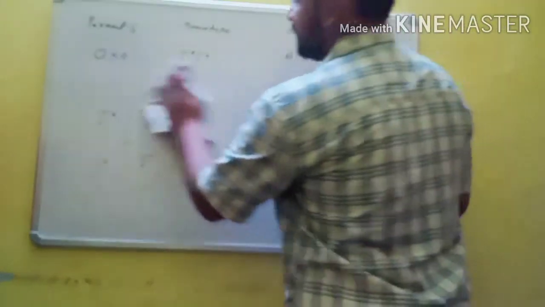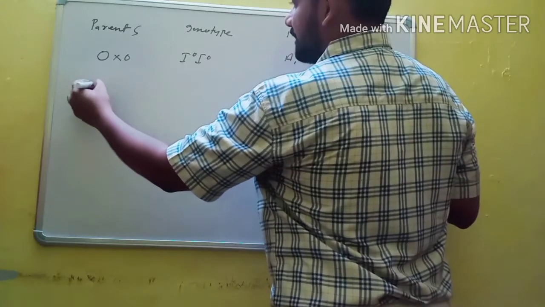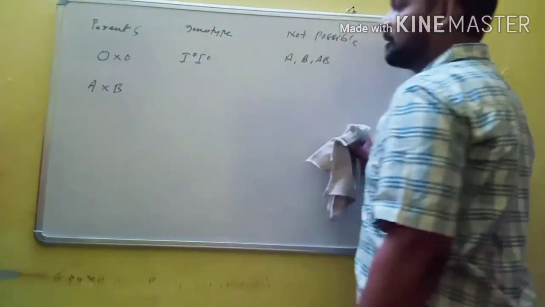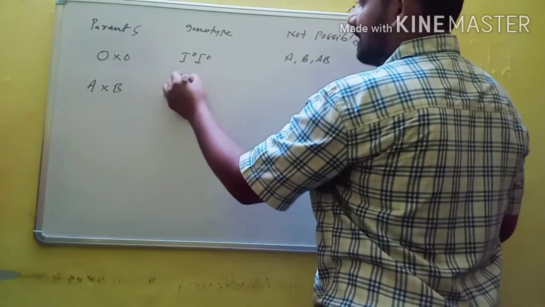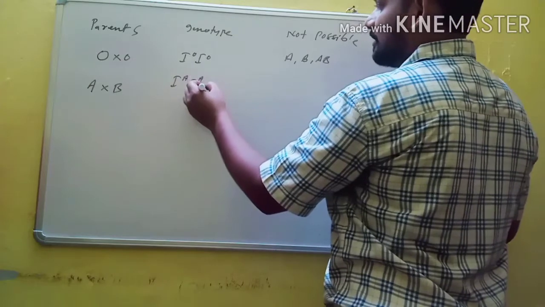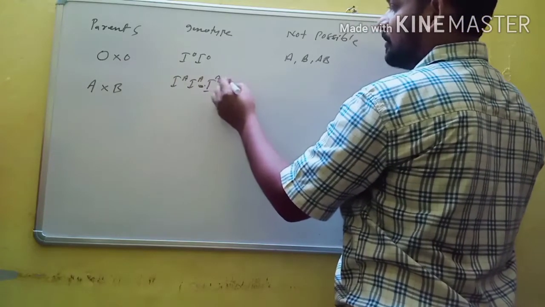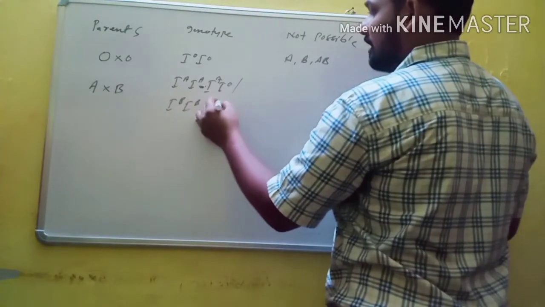This is one condition. And in another condition, the blood groups of the parents are A and B. So what are the possible genotypes? IA IA or IA IO, IB IB or IB IO.